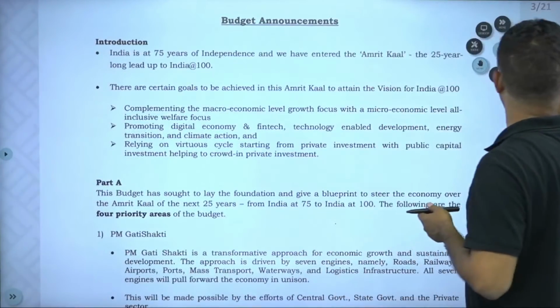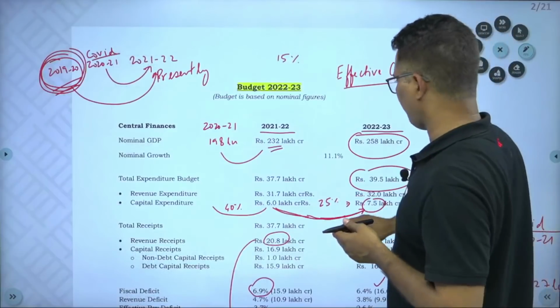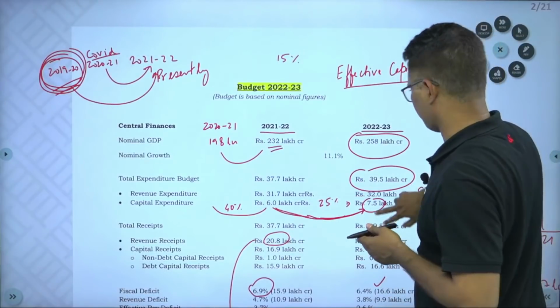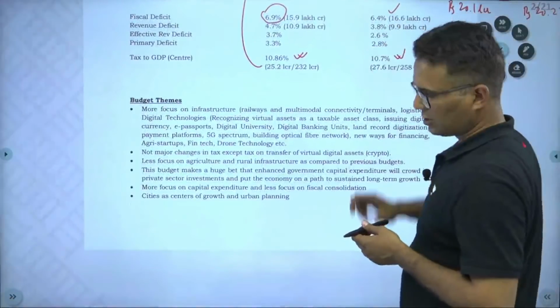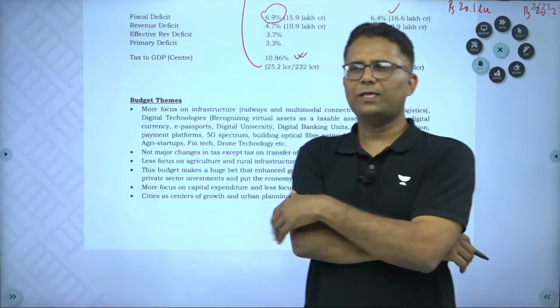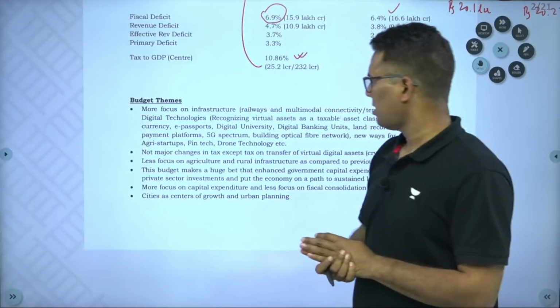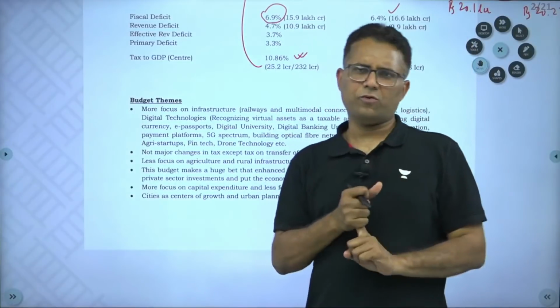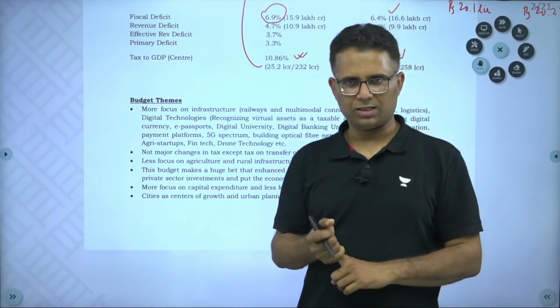Basically before that, I just wanted to tell you about the major themes of the budget. Major themes means what are the focus areas of the budget, right? There is a lot of focus on infrastructure, multimodal connectivity, PM Gati Shakti.